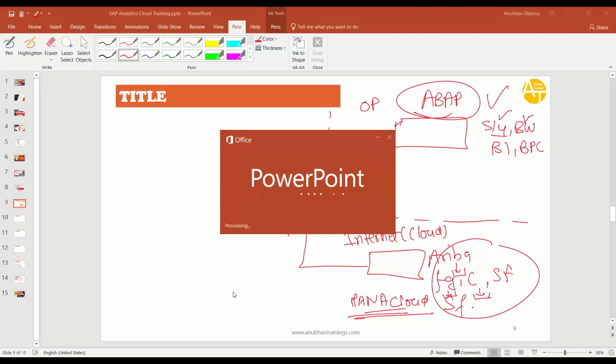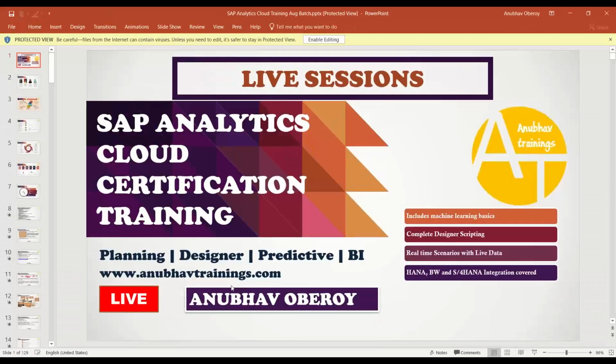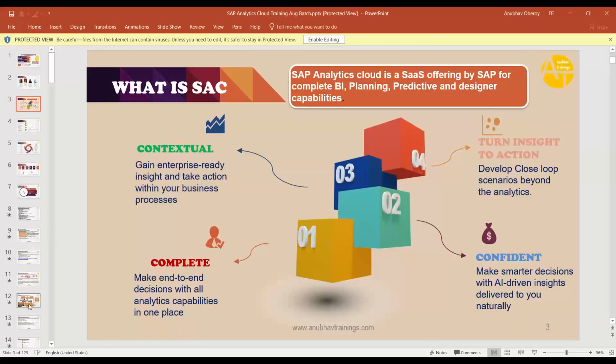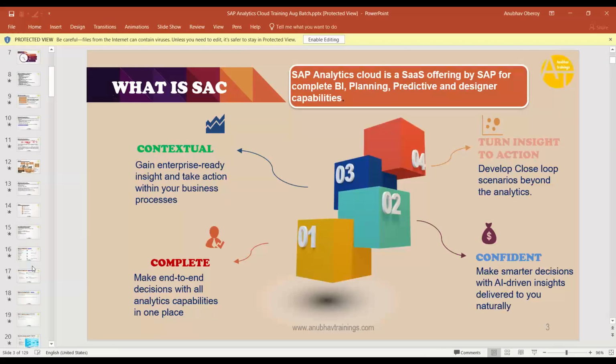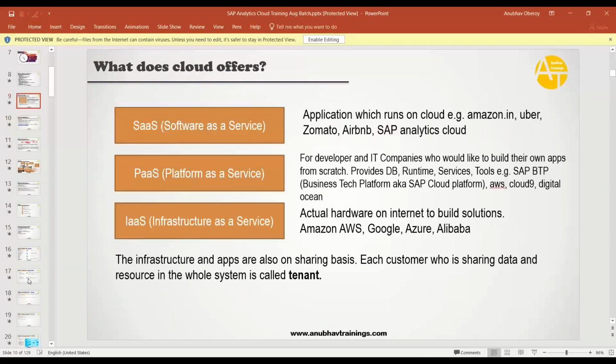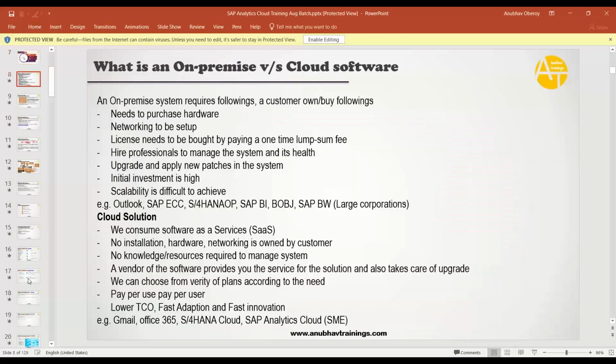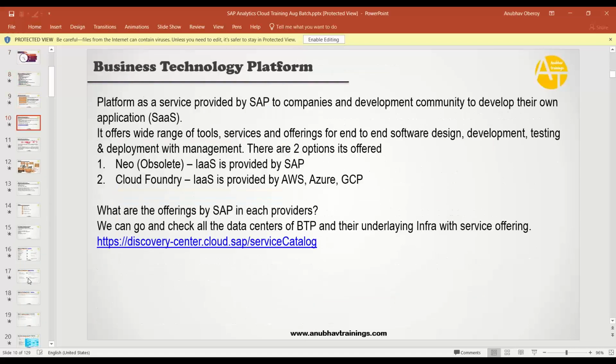Our next session, tomorrow's class, is all about basics. Just to sensitize you all on what we are going to cover in the next class: What is on-premise system? What is cloud system? What's the difference? What is cloud offer?